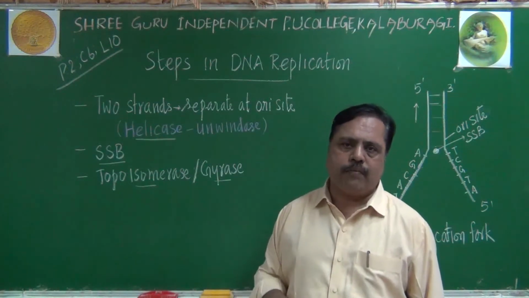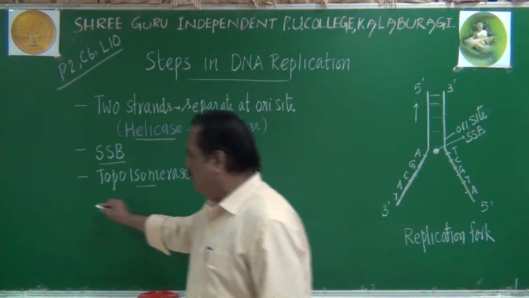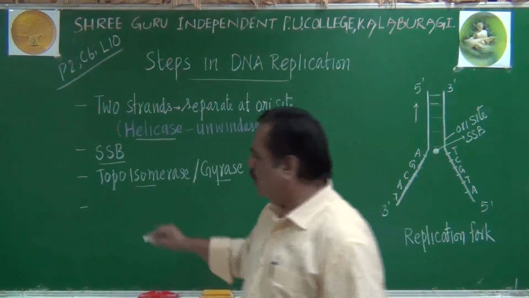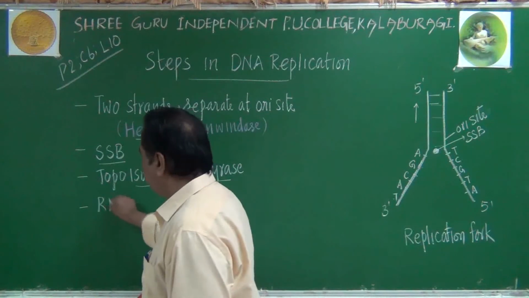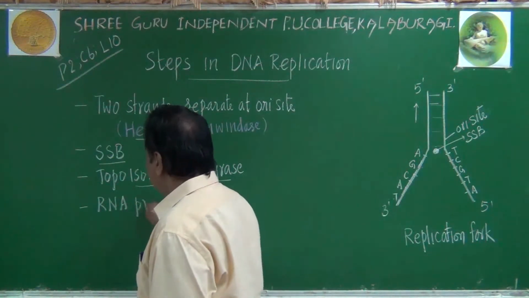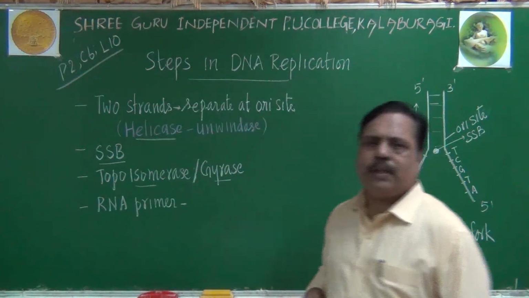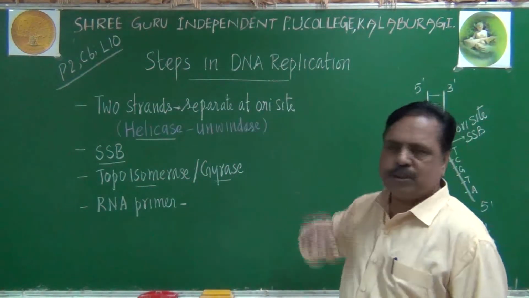Now listen carefully. Very important point we are going to study here. That is, a small RNA primer will be added at the 3' end of the template strand as the fourth step.